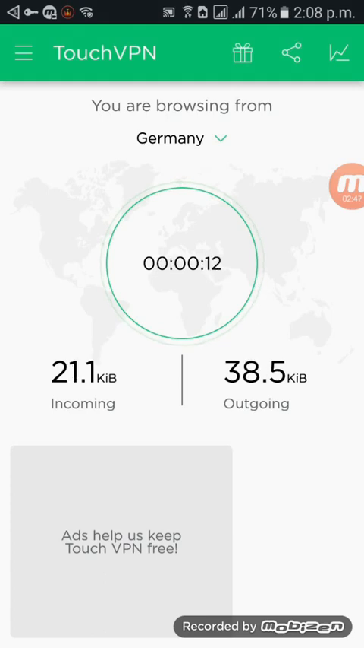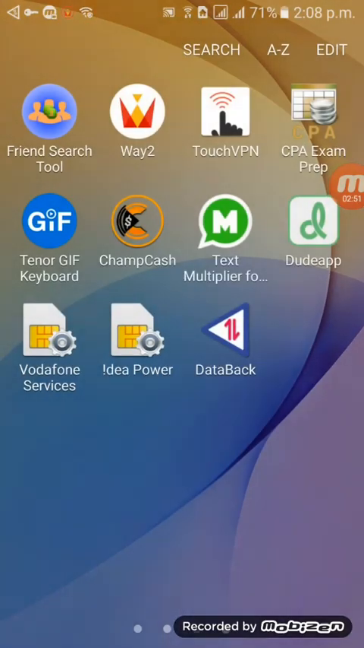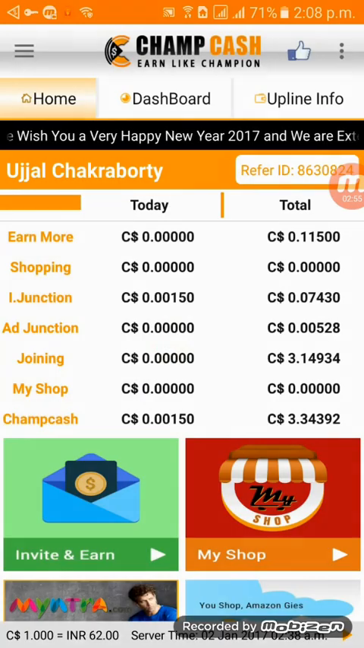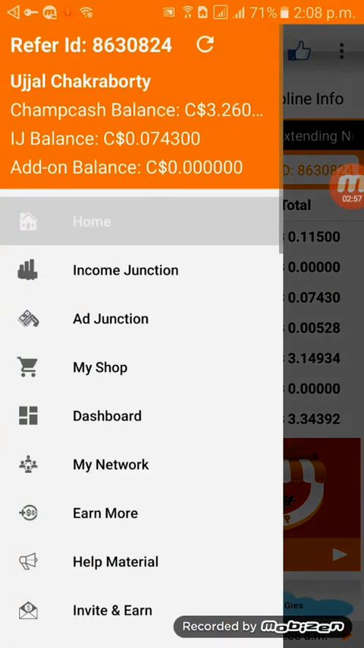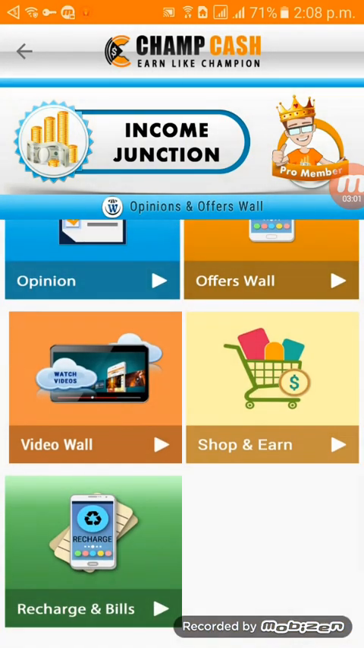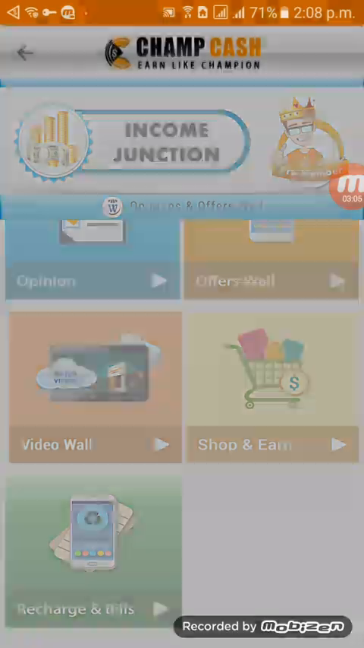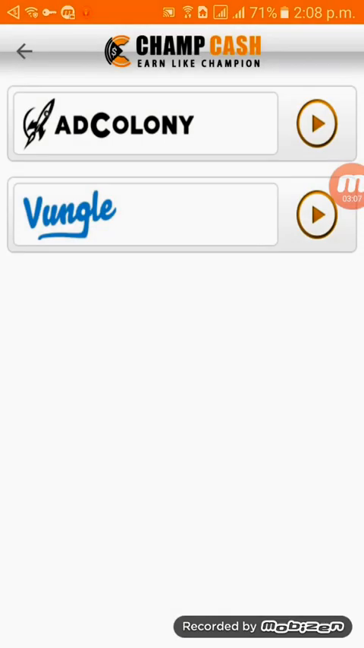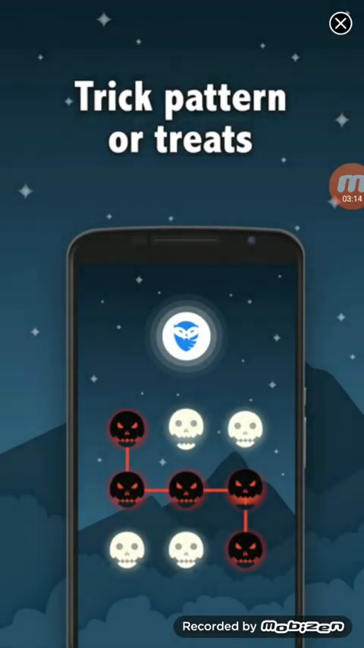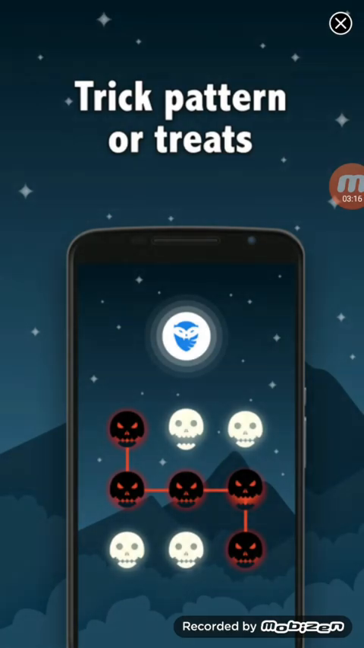What I'd like to do right now is minimize that. Okay, I'll go to Chamcash, and then from the menu I will go to the Income Junction, and in the Income Junction you can see the video walls. You can see the video walls here. Just click on the video walls. You can also see the Wangle. The moment you select the Wangle, there will be an ad.